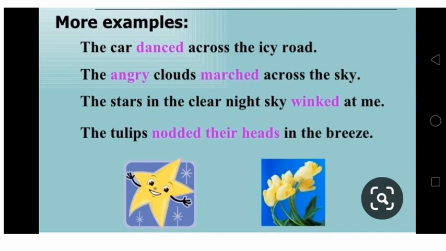The stars in the clear night sky winked at me. Now again in this sentence, the word winked is highlighted, which is also a human characteristic. The tulips nodded their heads in the breeze. Here, nodded their heads is also a human characteristic. So in this way, we can use this figure of speech in writing. After this, let's move to the next figure of speech.